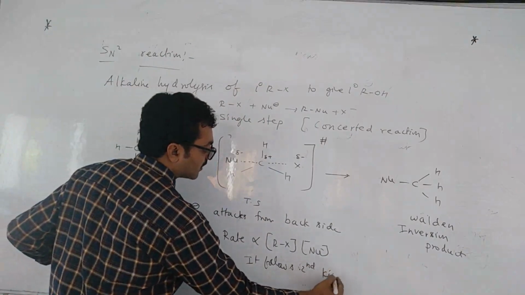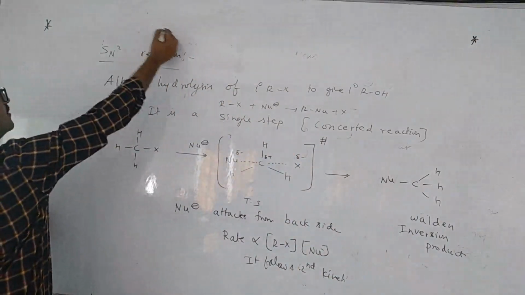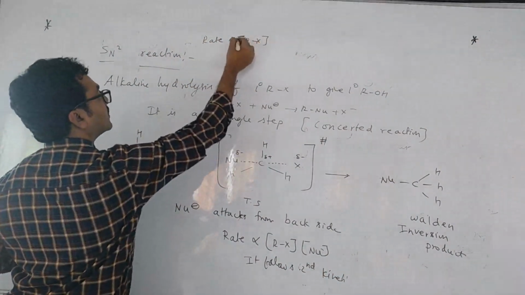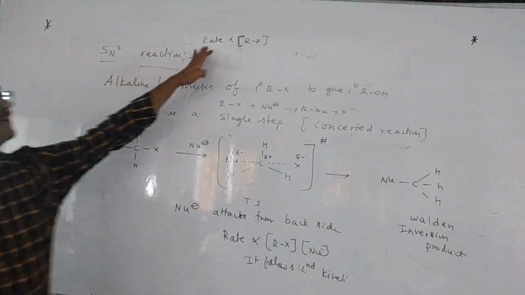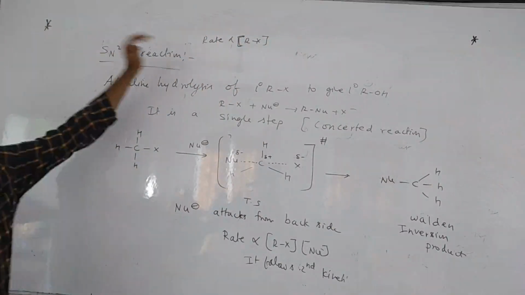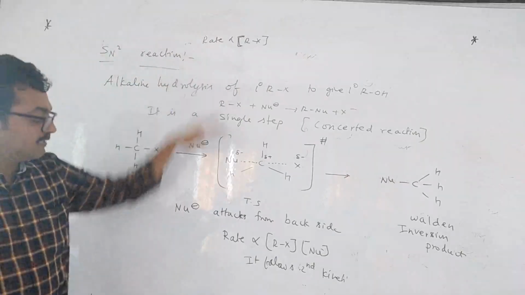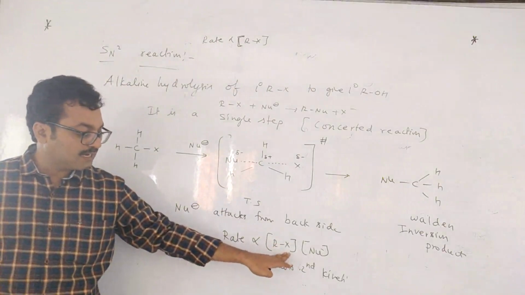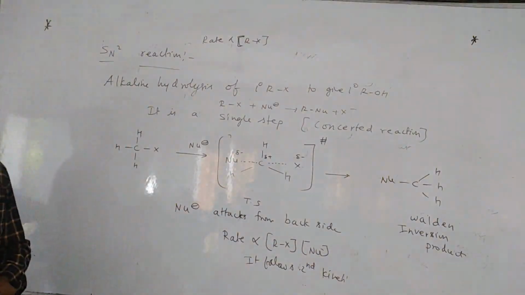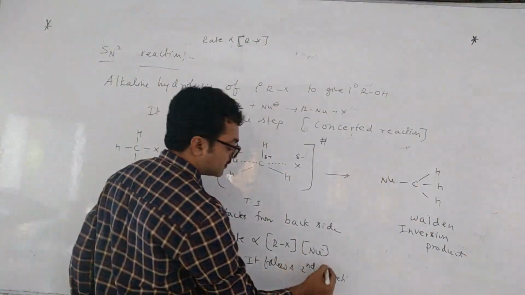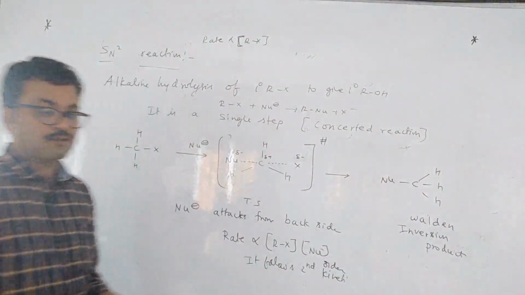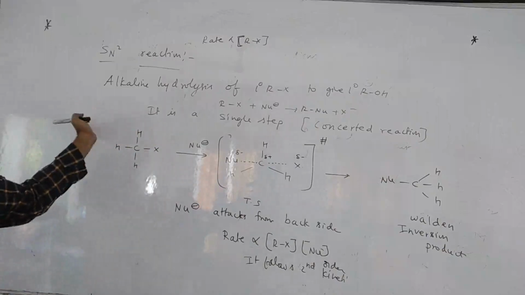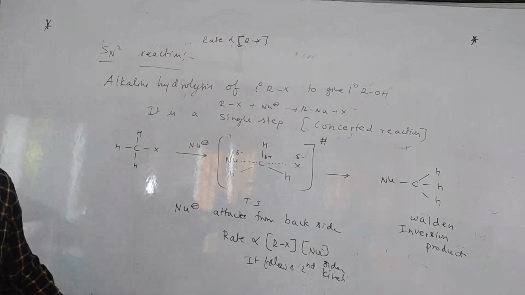There, first order kinetics. Why, children? In an SN1 reaction, the rate is proportional to only the alkyl halide concentration, because the slow step involves only the alkyl halide. That is first order kinetics. This is second order: the rate is proportional to both the concentration of the alkyl halide and the nucleophile. In chemical kinetics, a first order reaction you can identify as SN1, and a second order reaction you can identify as SN2. Examples.